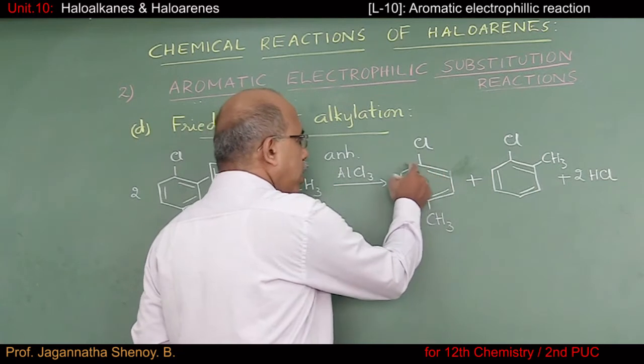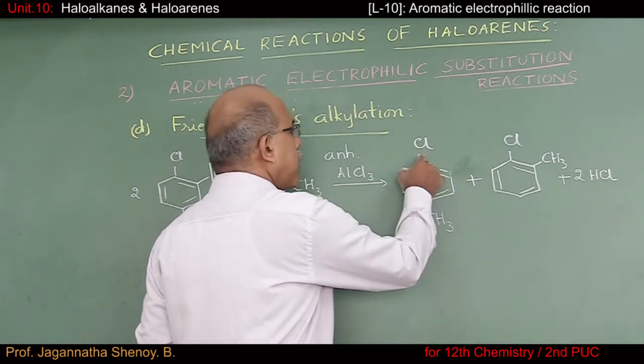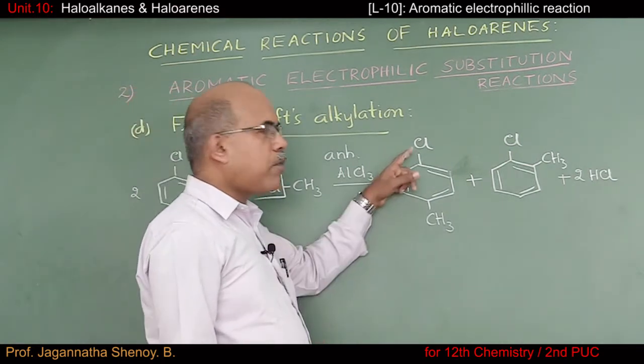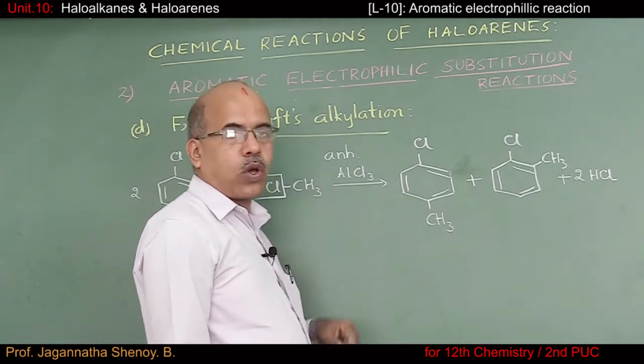If you consider only this part, it's a toluene. In the para position, we have chloro group. That's why a common name of this compound is para-chlorotoluene.